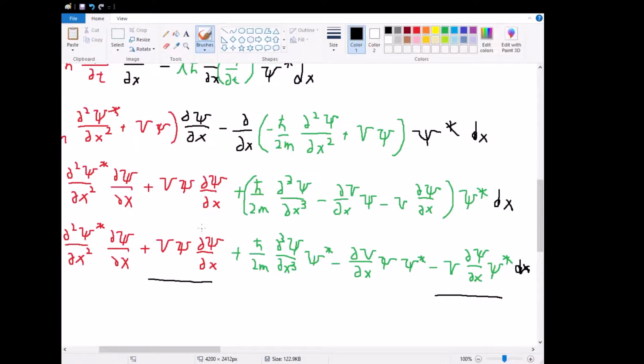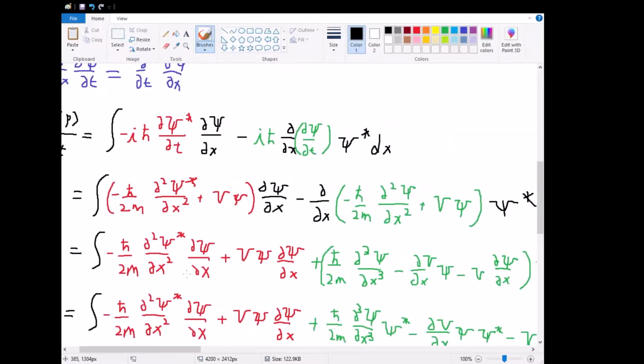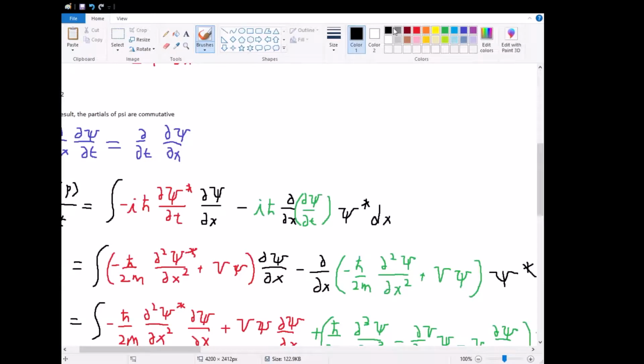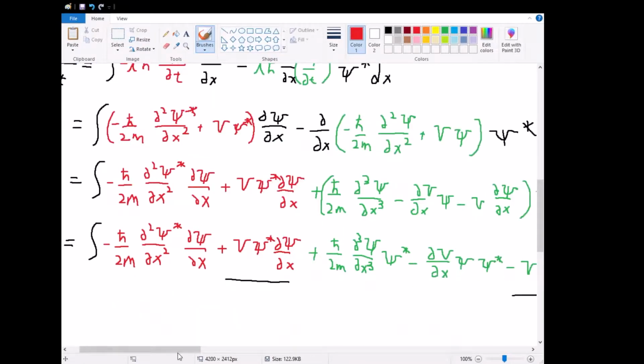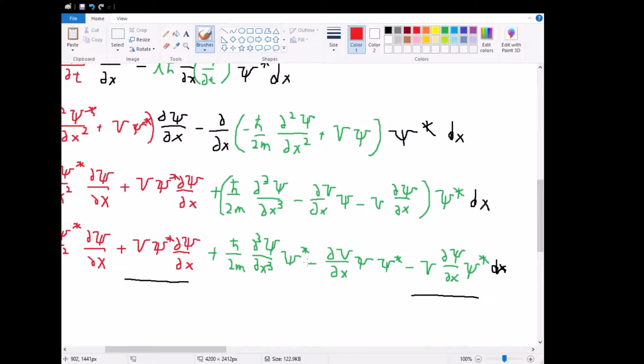V psi, partial psi, actually, forgive me, I just realized there is a bit of a typo here. This should be psi star, in fact. There's supposed to be a psi star here, a psi star here, and a psi star here. So these two terms are actually the exact same, so they simply cancel out. V psi star partial psi with respect to x, negative v partial psi with respect to x psi star, they are commutative, so therefore we can instantly cancel them out, exactly like that.